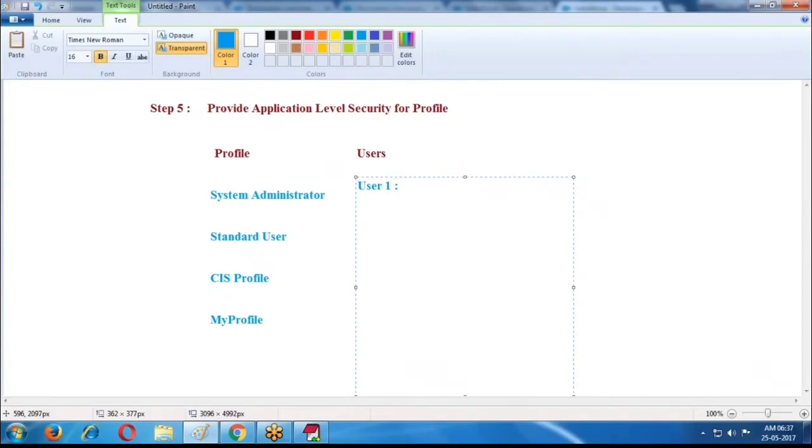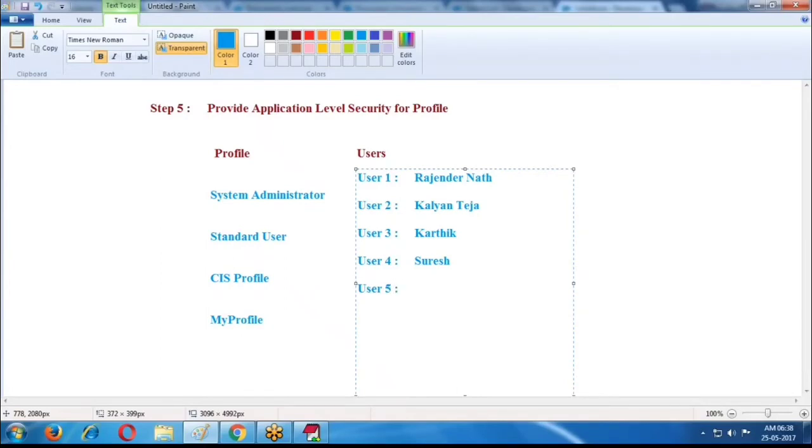User 1 is Rajendra. User 2, Kalyan. User 3, Karthik. User 4, Suresh. User 5, Anudeep.